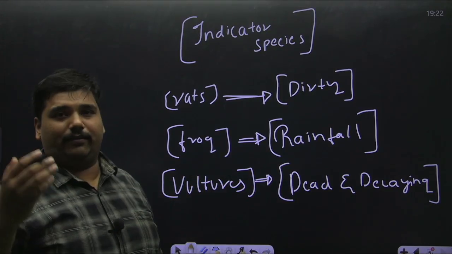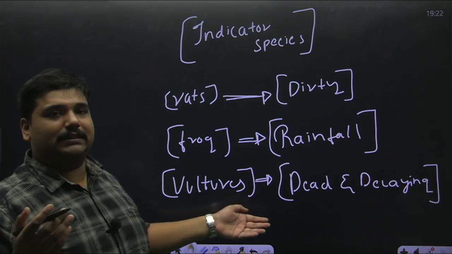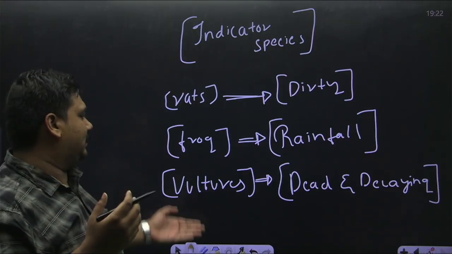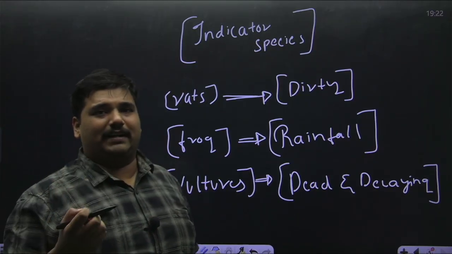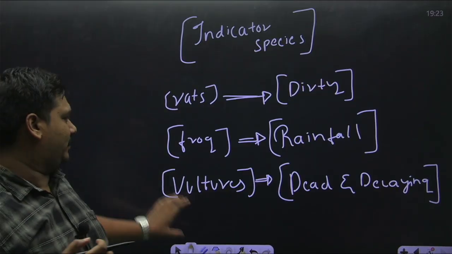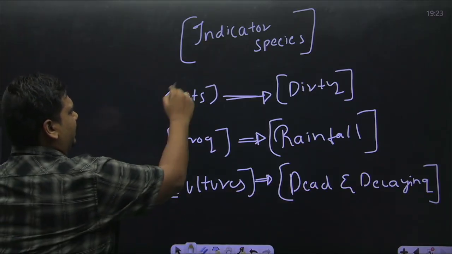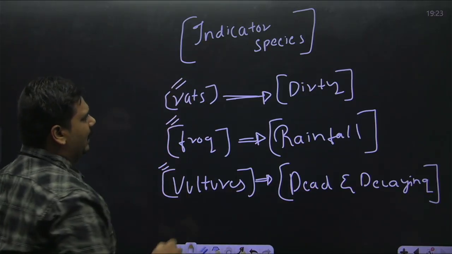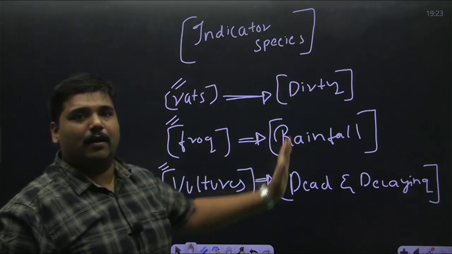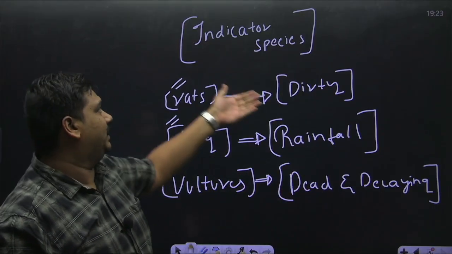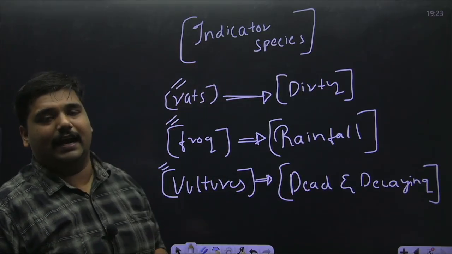You will always see in the wild, when animals die out, you see vultures hovering above that area, because vultures consume dead and decaying matter. That is why you will find vultures over there. So here certain species will indicate the possible scenario of an ecosystem. These are what are called indicator species.